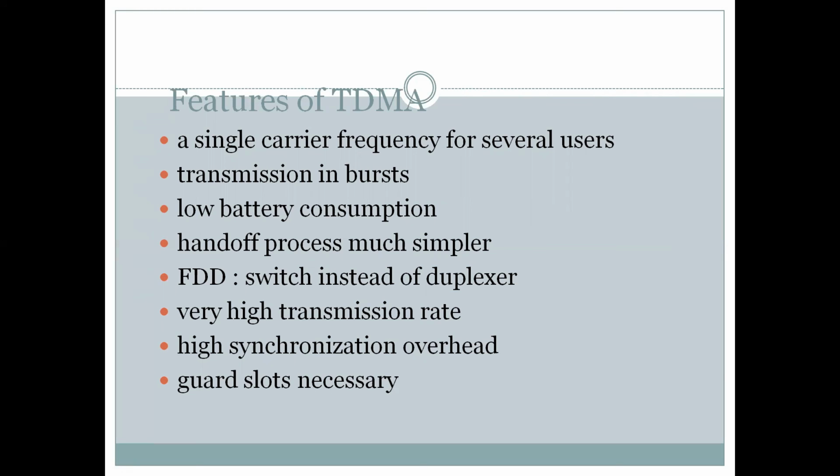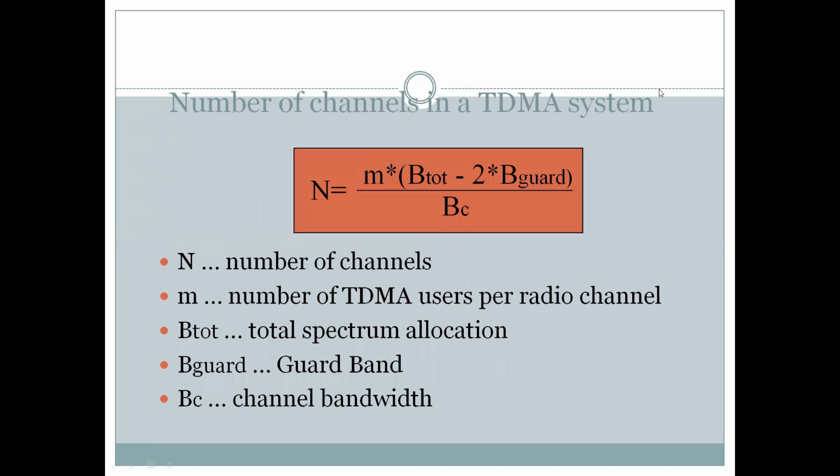It has a very high transmission rate. It has a very high synchronization overhead, which is not a desired property. Guard slots are necessary to clearly indicate when the transmission of one user has stopped and another user has begun. So these were some of the characteristic features of TDMA.